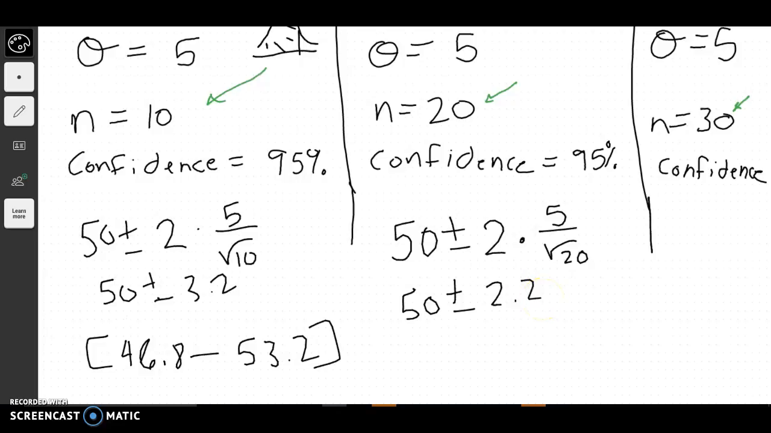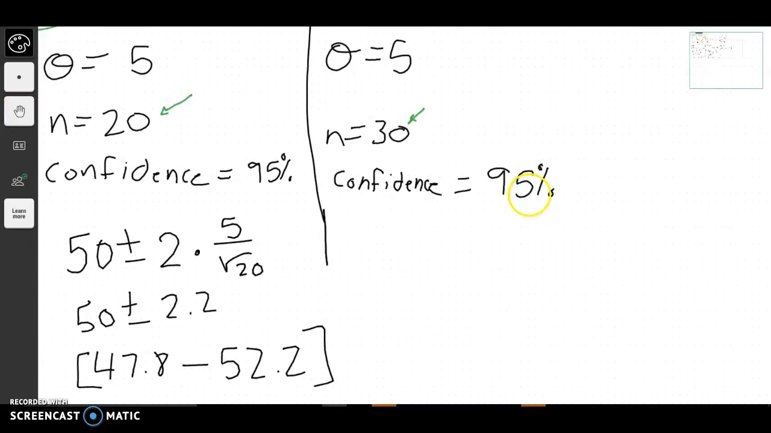So now our interval would only be between 47.8 through 52.2. And again, it's a little bit closer together, because we have a bigger sample size, and so we would be this time 95% confident that the true mean or the population mean is between 47.8 and 52.2.